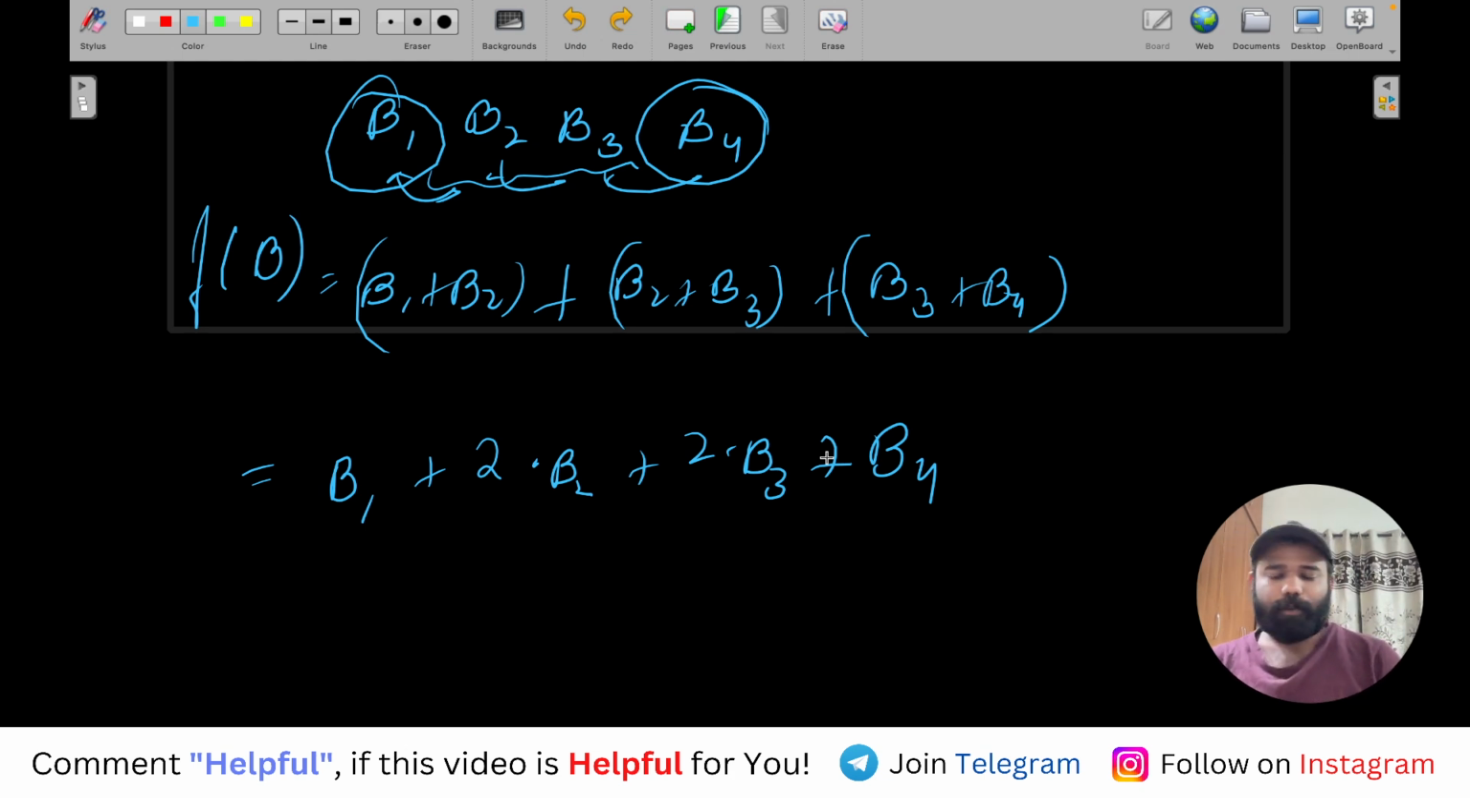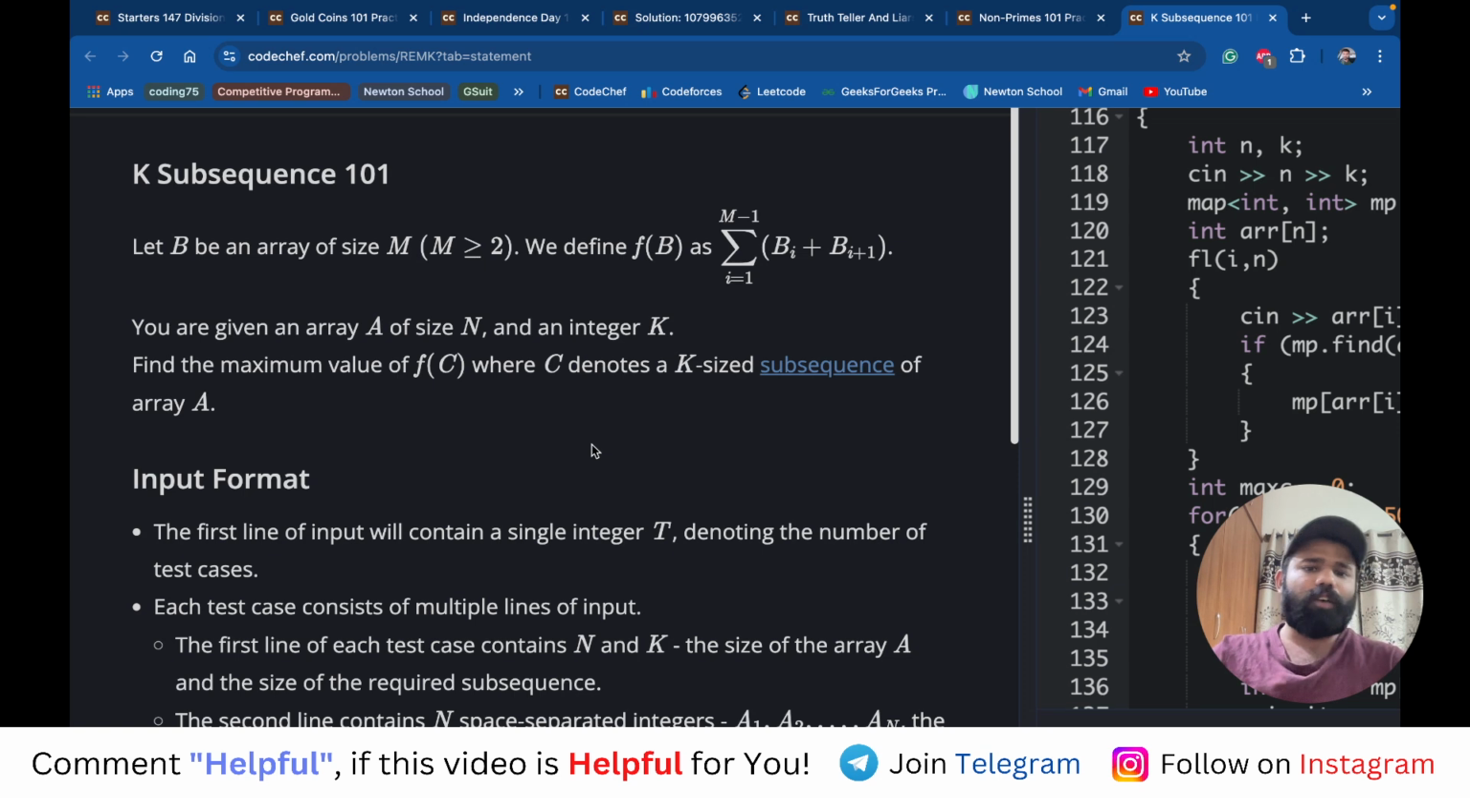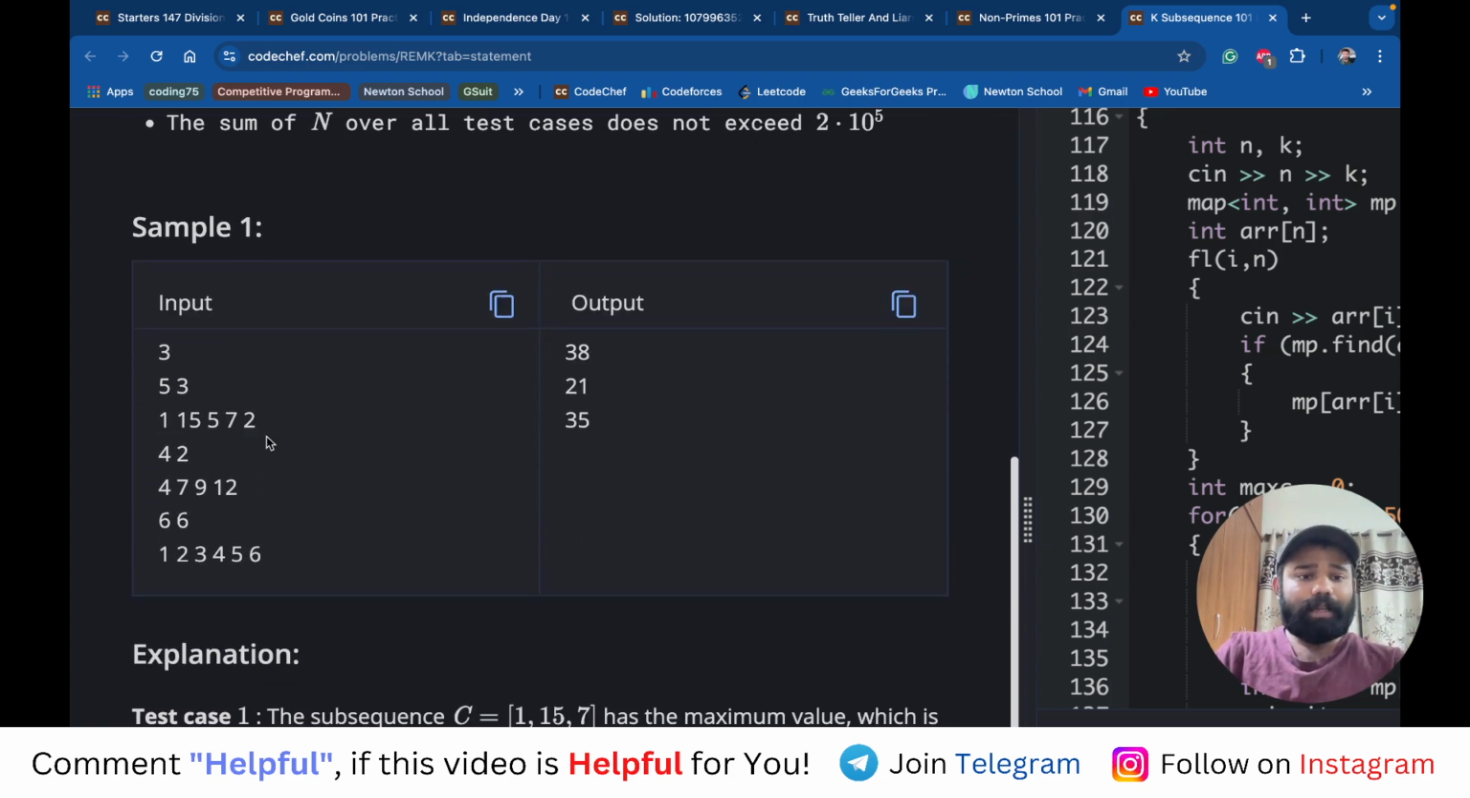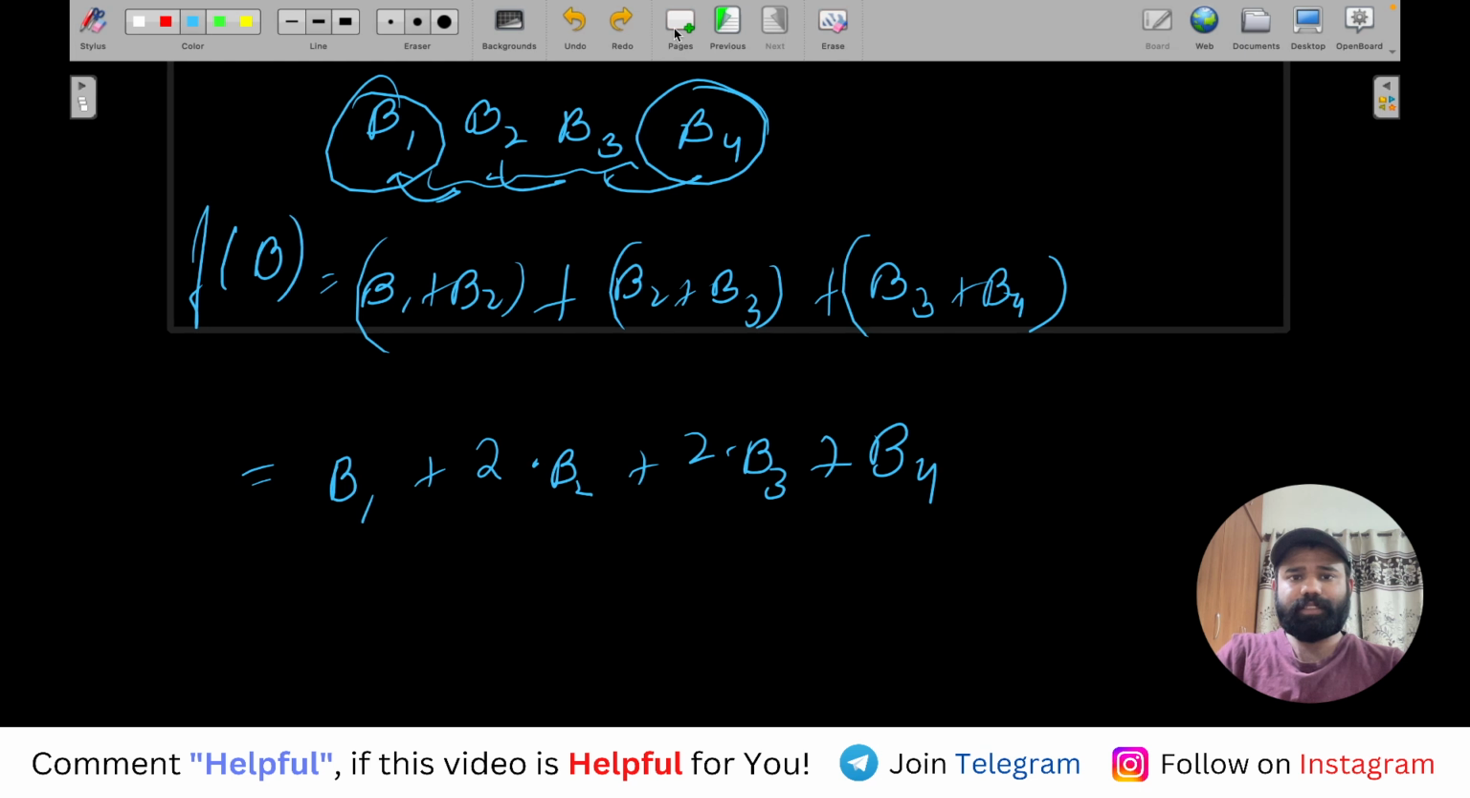This is what we have to do. The interesting thing in this is that they are not asking you the value of this. They are saying that C is, let's say, a K size subsequence. So you have to take a subsequence of size K whose value is maximum. For example, if you see this particular case, this is one of their cases.